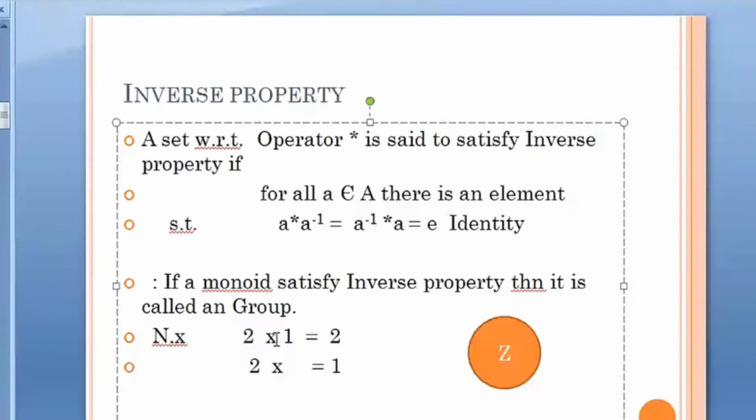1 by 2, or 2 raised to minus 1. If I operate 1 by 2 with 2, then I will get the identity element.